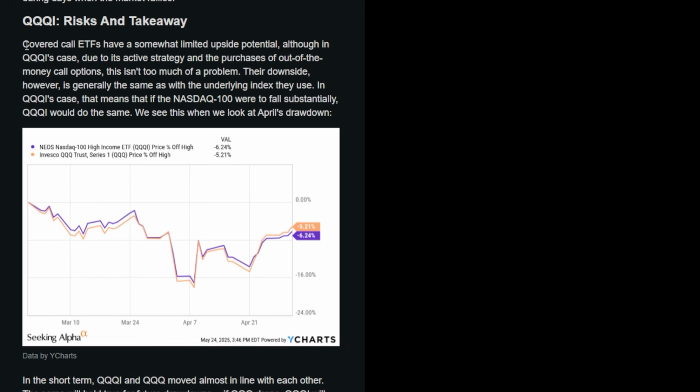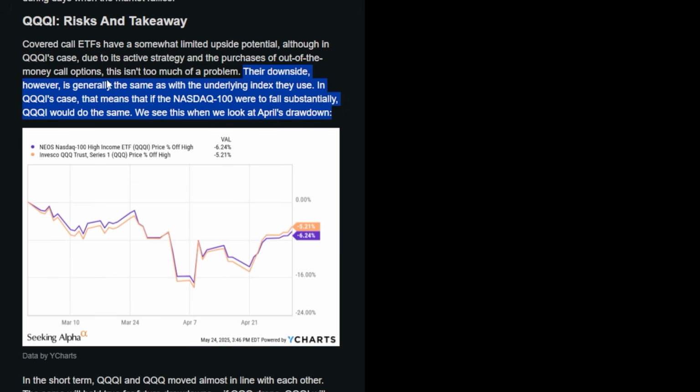A lot of people always ask me, what are the risks associated with these higher income ETFs? And every single one is going to have different risks. I mean, maybe some of the risks are going to overlap because the strategies can be similar. But with this ETF in particular, it says covered call ETFs have somewhat limited upside potential. Although in QQQI's case, due to its active strategy and purchases of out-of-the-money call options, this really isn't too much of a problem. Now, whenever buying into a covered call style ETF, for the most part, you're not really going to see massive price performance just because of the covered call mechanics, but because QQQI is actively managed and also they buy out of the money call options, their upside can actually be pretty decent.